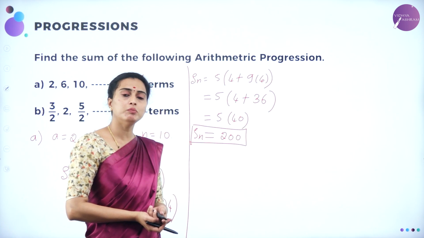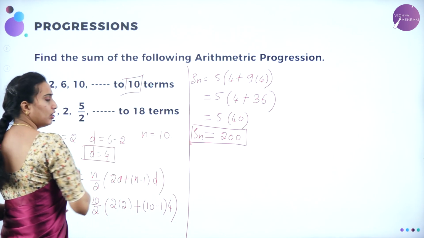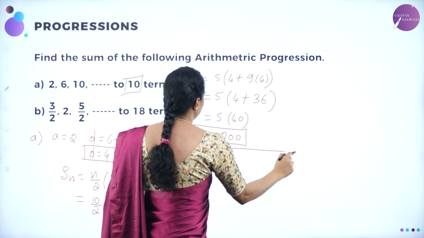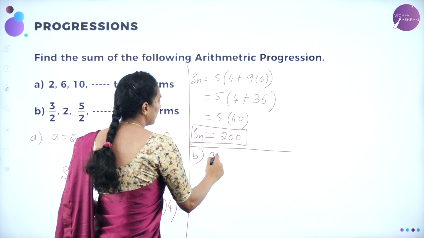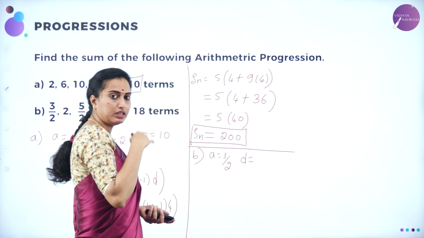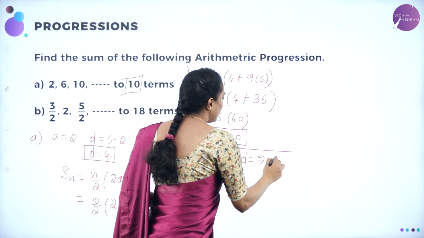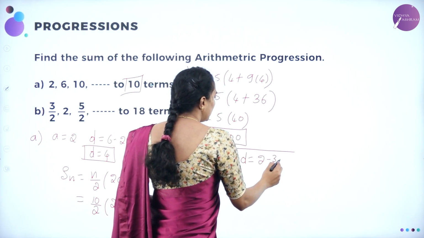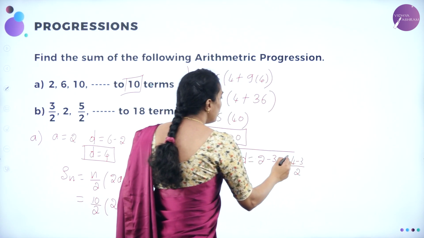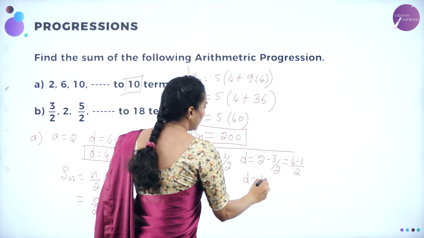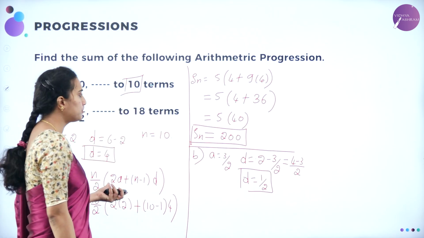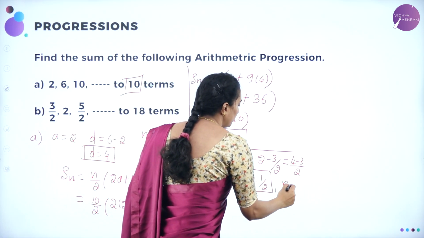That's it, yes. We'll move on to the next question by solving here only. That is 3 by 2 and what is that? They have given B. A is nothing but 3 by 2. D is nothing but the difference between the second term and the first term, that is 2 minus 3 by 2, which implies D is equal to 2 2s are 4 minus 3 divided by 2. 4 minus 3 is 1. So 1 by 2 is the difference. Now by using the same formula, I can substitute, so N is equal to 18.